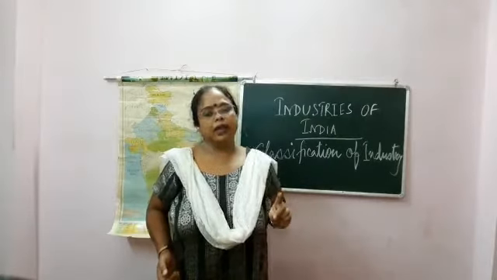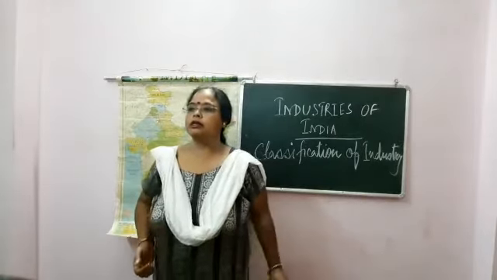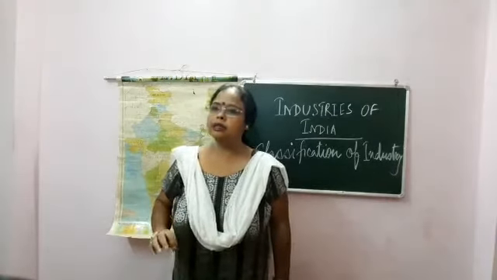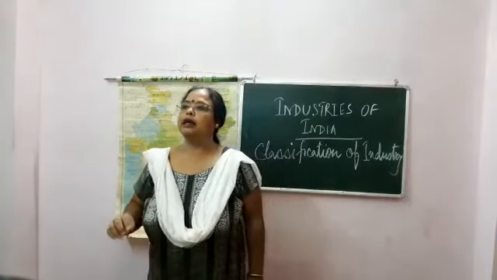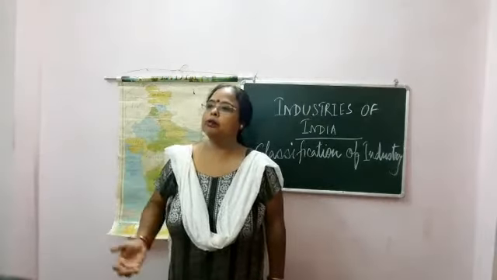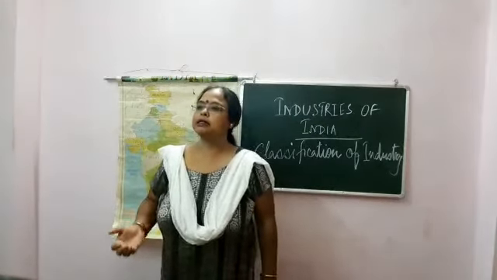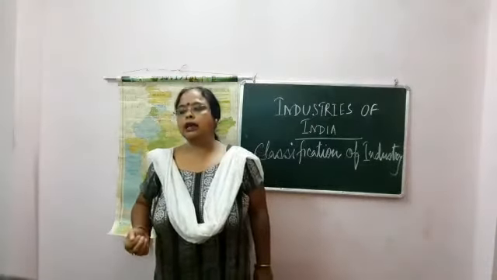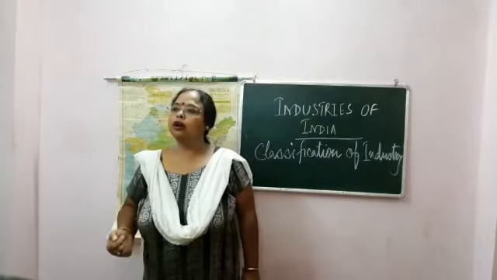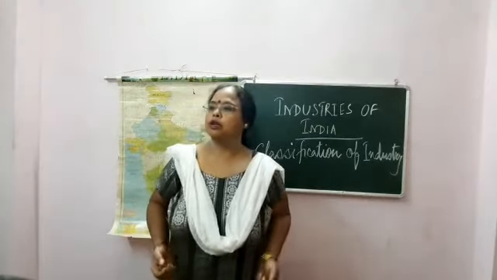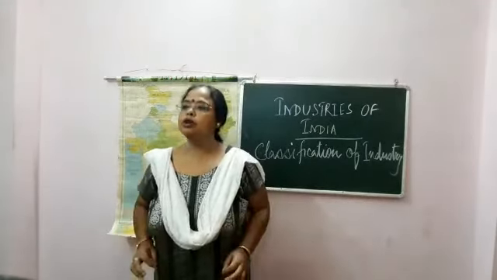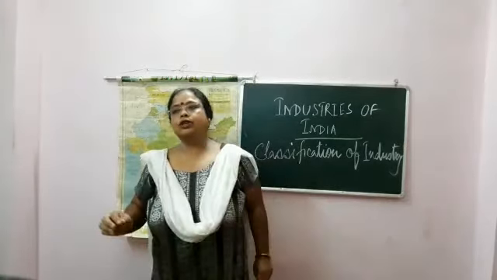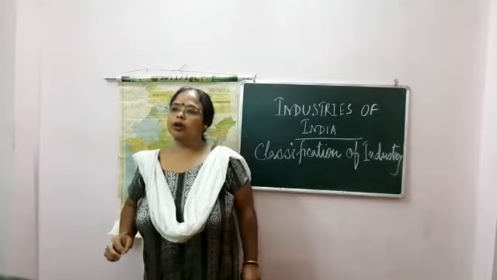Next, number 6, on the basis of location and market, it is divided into two parts: village industry and cottage industry. Village industries serve only the local markets, and all requirements like raw materials and labor come from the village only. The second one is cottage industry. Cottage industries are known as household industries, organized by individuals, such as carpets and sarees.